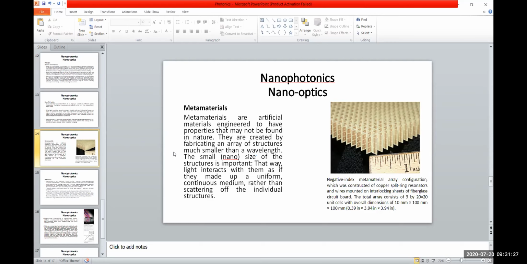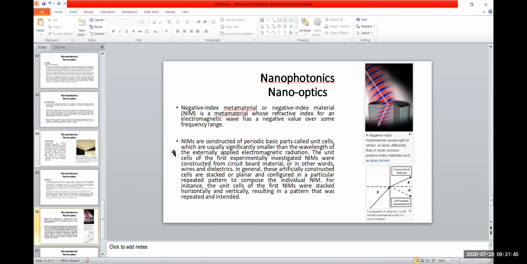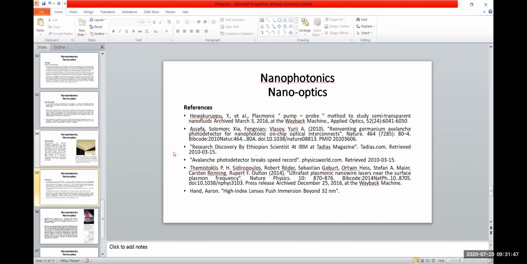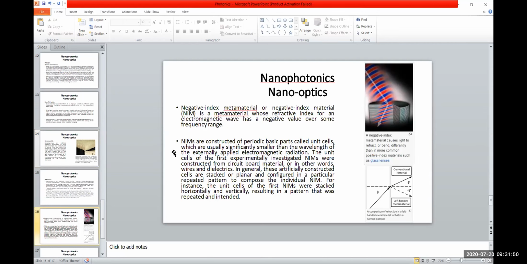The total array consists of 3 by 20 by 20 unit cells with overall dimensions of 10 millimeters by 100 millimeters by 100 millimeters. That is 0.39 inches by 3.94 inches by 3.94 inches. Here are the references utilized in this presentation. Negative index metamaterial is a metamaterial whose refractive index for an electromagnetic wave has a negative value over some frequency.